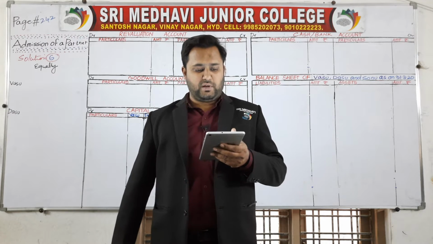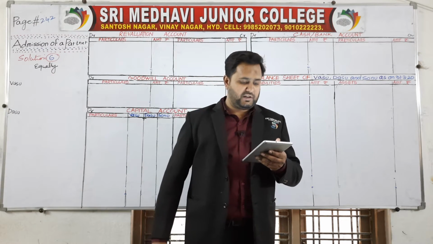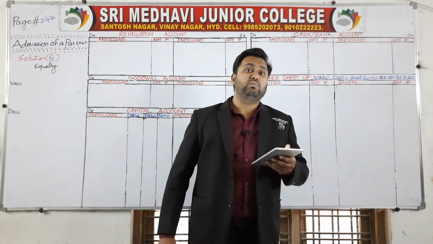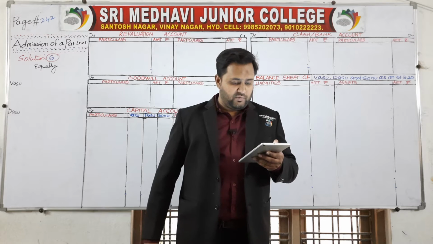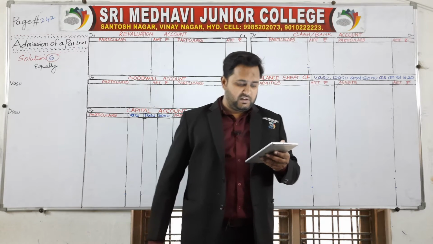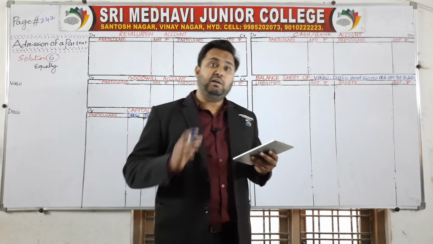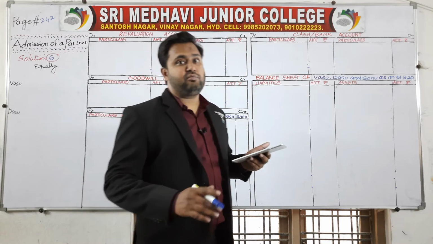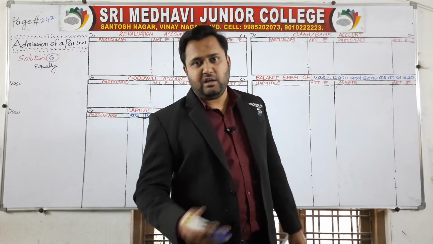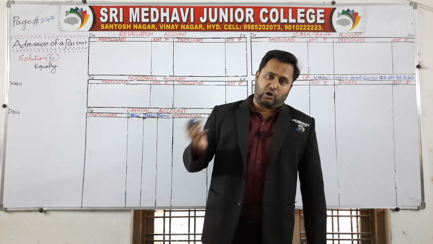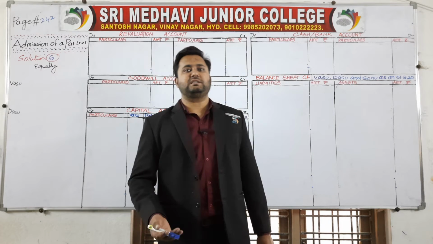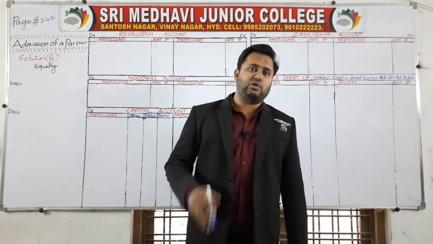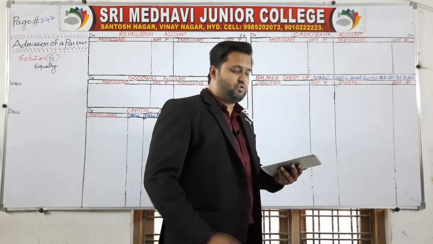As on 31st March 2020, it was as under: on the liability side, creditors, outstanding expenses, general reserve. That general reserve is distributed to both the partners, and also capital accounts of Vasu and Dasu. Asset side: cash at bank, sundry debtors, stock, furniture, machinery, buildings, and profit and loss account on the asset side. If profit and loss account is given on the liability side, we need to distribute it to the partners. Also, if it is mentioned on the asset side, that is also distributed to both the partners. Let's see how to solve it.